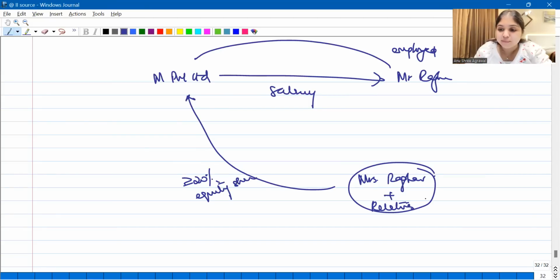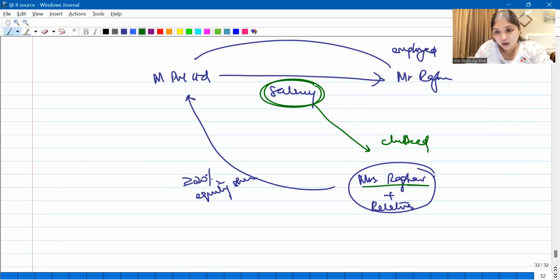Then this salary income, who is receiving? Mr. Raghav is receiving, but this salary income will be clubbed in the hands of Mrs. Raghav. I hope you're aware of this concept. Yes, guys, if Mrs.